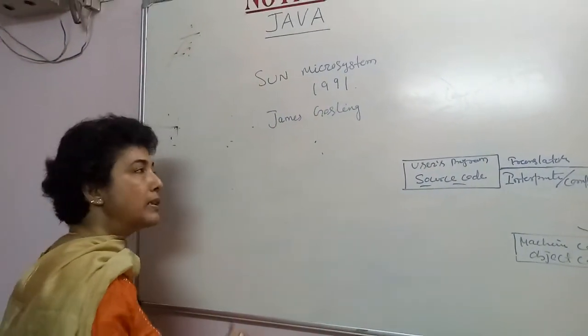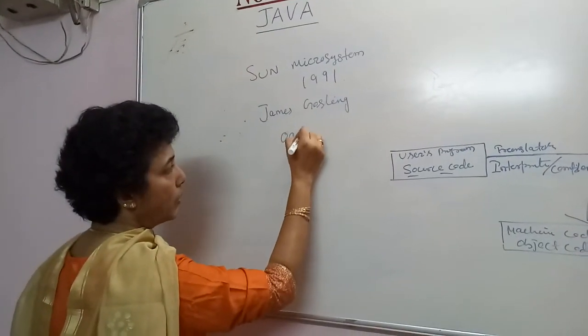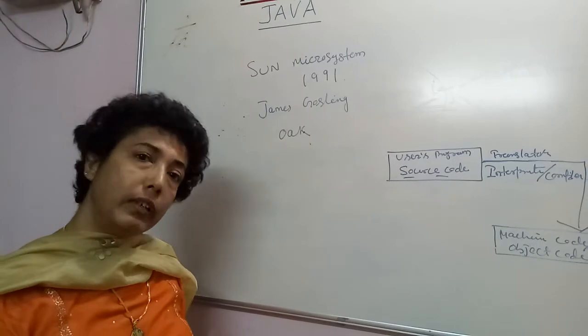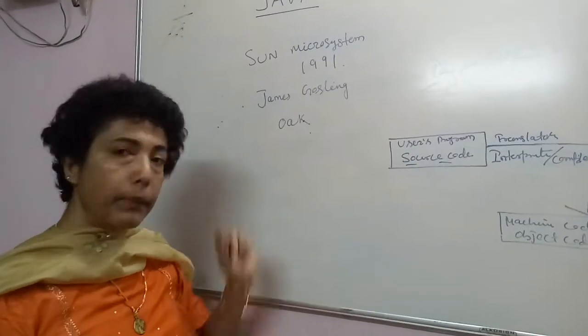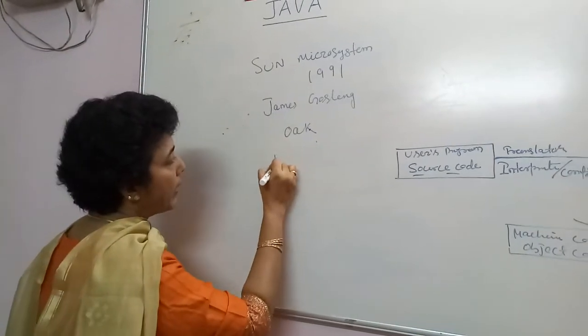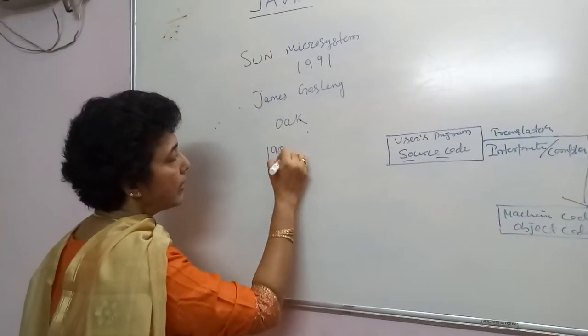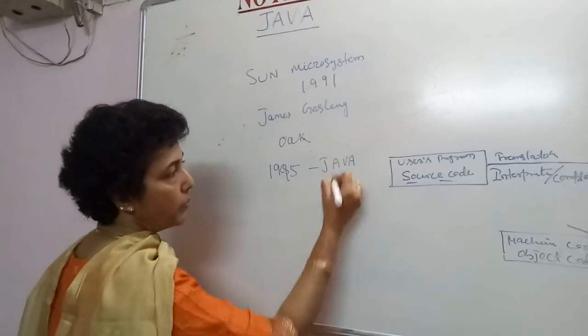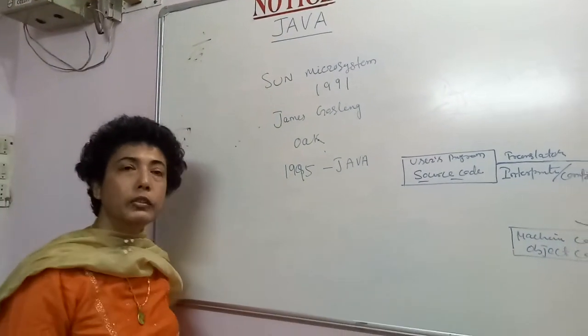Initially, the name of this language was Oak, but then it was realized that another language already exists with the same name, so they renamed it as Java in the year 1995.